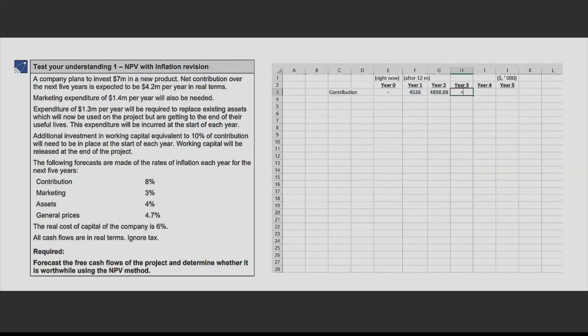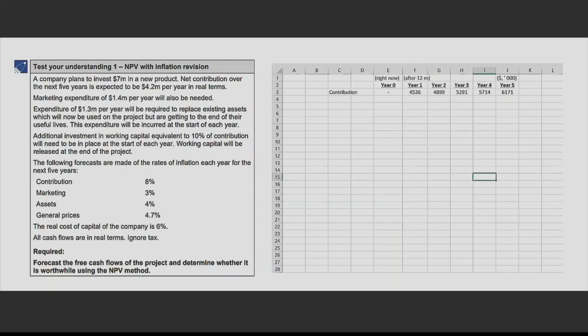Now again, the previous year's figure will increase by 8%. Again, by 8%. Now, if you get confused about year 5 or year 4, where should we end it? So remember one thing, you have to receive 5 contributions, right? The project's life is 5 years. That means 5 times you will receive the contribution. If you start receiving at point 1 or year 1, then you have to take it to year 2, 3, 4 and then 5. Till year 5, you will receive this contribution. Got that? So that's the first part which you have done.